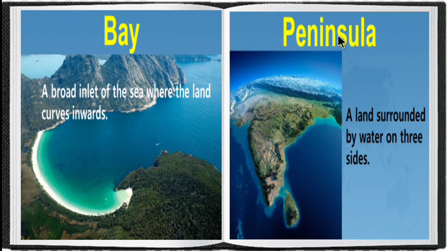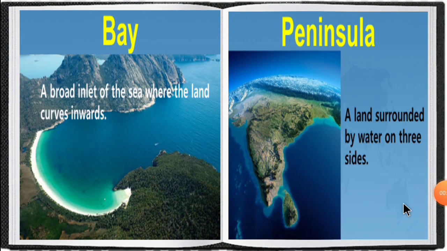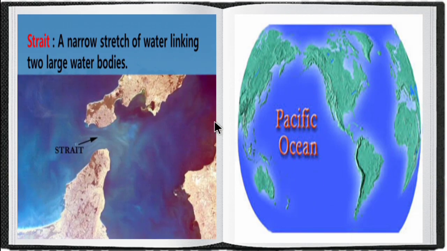Then peninsula. Peninsula means the land surrounded by water on three sides. So next is strait. Strait means a narrow stretch of water linking two large water bodies.